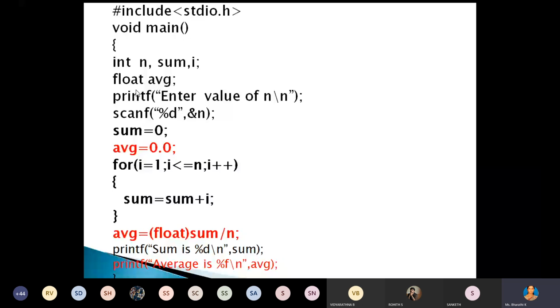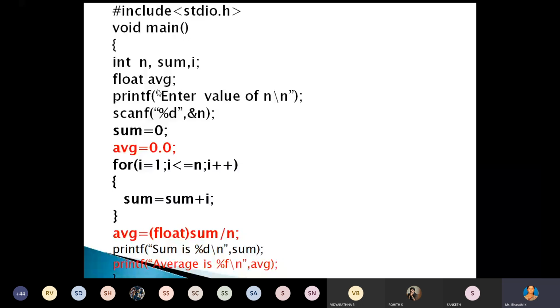Now here, first we have to declare the variables: n, that is the total number of iterations, then sum, which is used to store the sum value, i, for the iteration purpose, and float average, which is used to store the average value of that sum.